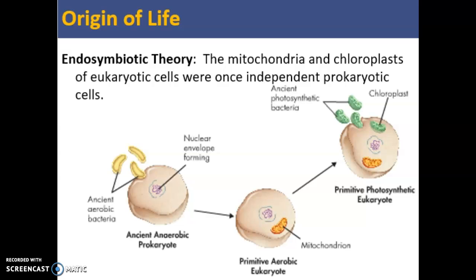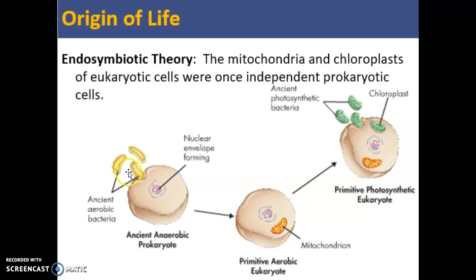What the endosymbiotic theory suggests is that in a time where there were only prokaryotic cells, you had this relatively large anaerobic prokaryotic cell right here basically engulf, like swallow up, these ancient aerobic bacterial cells. These are bacterial cells that could take oxygen and use it to convert energy.